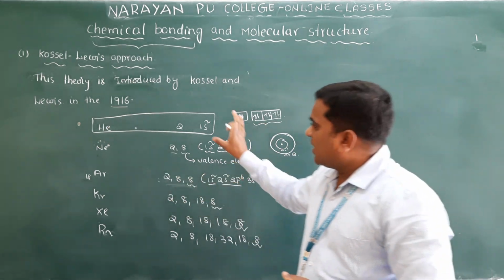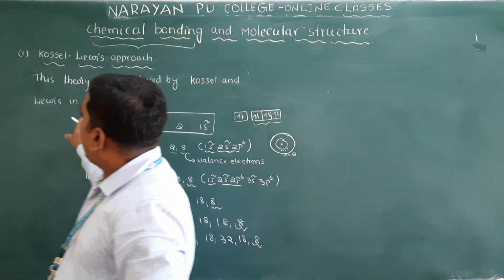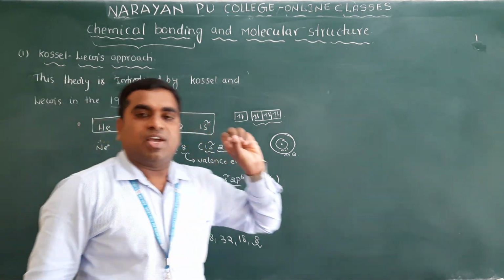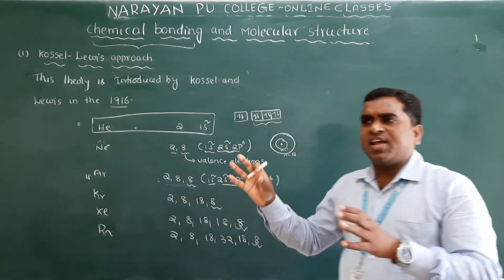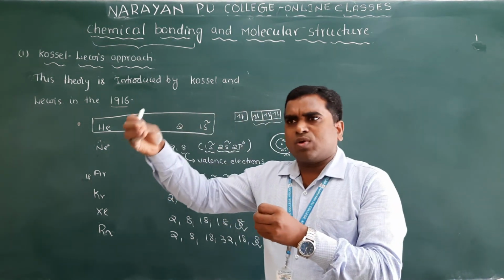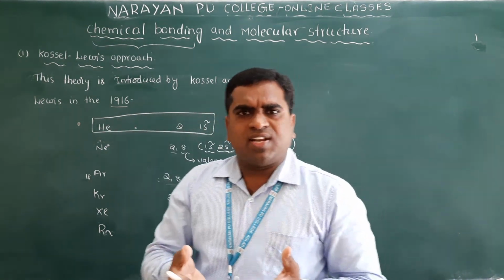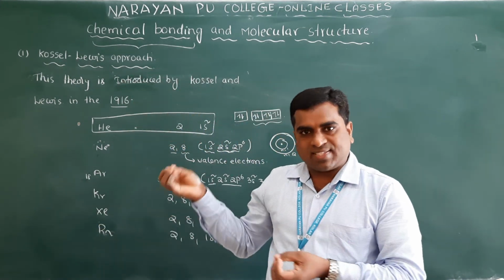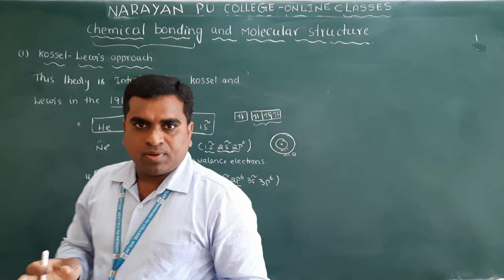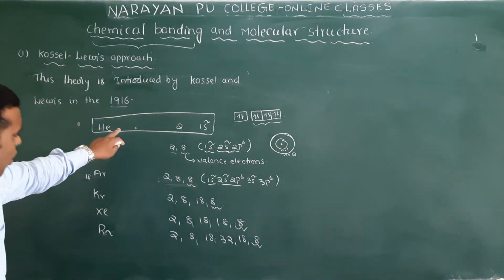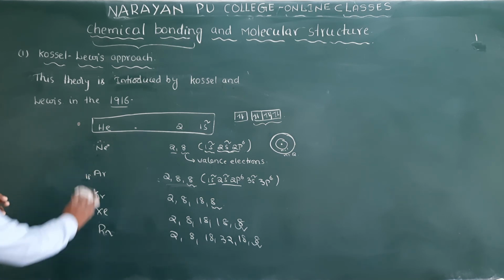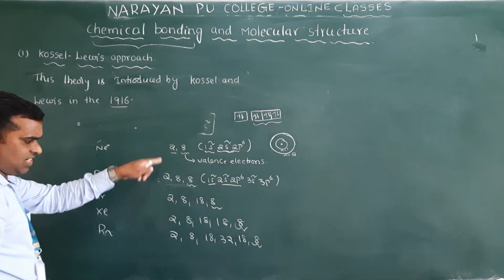Clear? So that is one of the main concepts given by the Lewis approach. Attaining 8 electrons in the valence shell, that we consider as an octet. This rule we call the octet rule. Clear? So this is the basic concept they have taken. I will write the points one by one here. Now this is just explanation, it is not required.